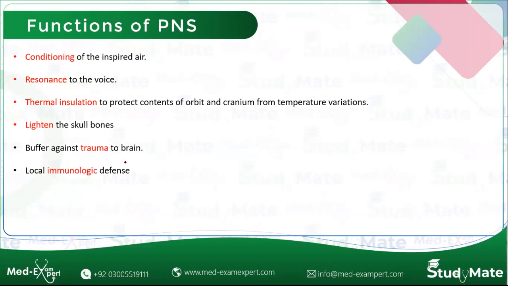Third function of the paranasal sinus is thermal insulation to protect the contents of the orbit and the cranium from the temperature variations. As you all know that air is a bad conductor of temperature. तो जो ब्रेन और आई के इम्पोर्टेंट स्ट्रक्चर्स होते हैं उनको ये थर्मल इंसुलेशन प्रोवाइड करते हैं, हीट और कोल्ड दोनों से उनको बचाते हैं.